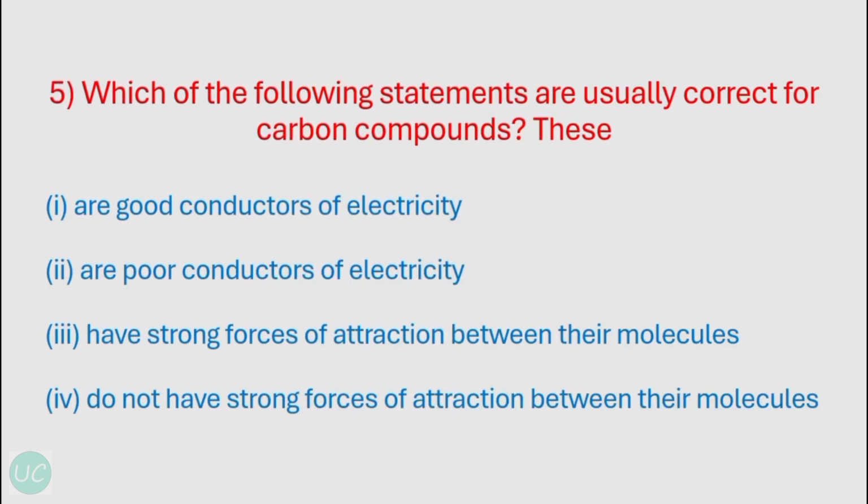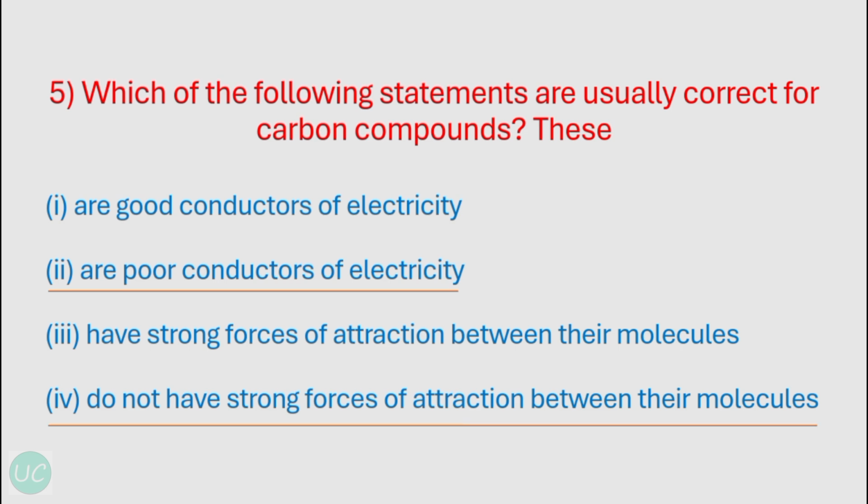Okay, our next question is which one of the following statements are usually correct for carbon compounds? So first option, they are good conductors of electricity, so this is wrong. Second, they are poor conductors of electricity, so this is correct. Most carbon compounds are poor conductors of electricity. And third option, they have strong forces of attraction between their molecules, so this is wrong. Fourth option, they do not have strong forces of attraction between their molecules, so this is true.